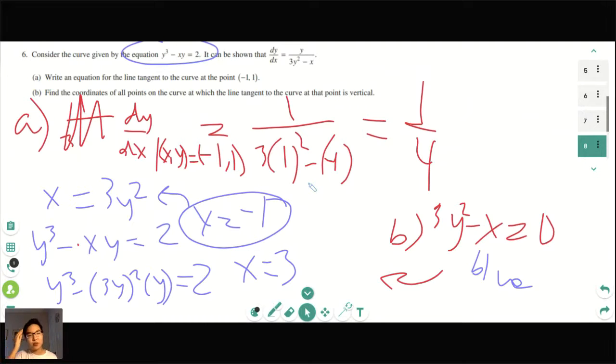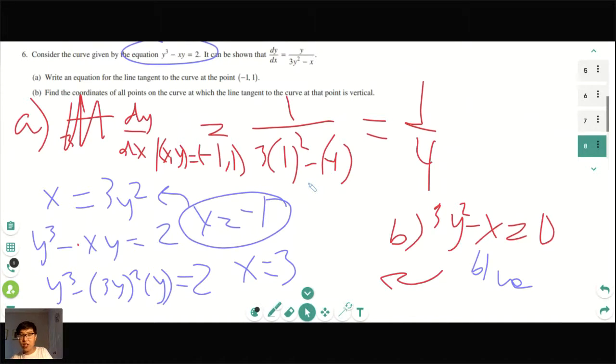We get that x equals 3y squared. And then we plug that x equals 3y squared into the above given equation. We solve for y, we solve for x. And so then we know that the point on the curve where the tangent line is vertical is (3, -1). So yeah, then solve the original equation for a variable.